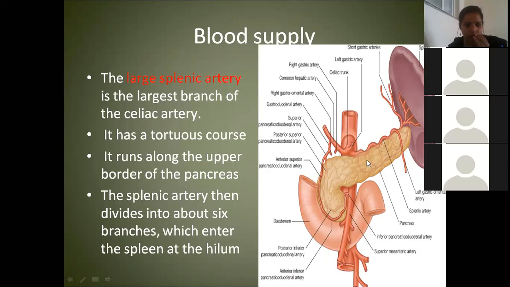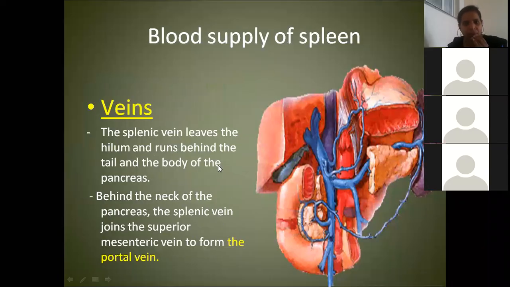Okay. And see how many branches it is dividing into before entering the spleen. Around 6 branches. Now correspondingly, you will have the splenic vein. The splenic vein joins with which vein to form the portal vein? Superior mesenteric. Excellent. Very good, Hansraj. The splenic vein joins with the superior mesenteric vein to form the portal vein.